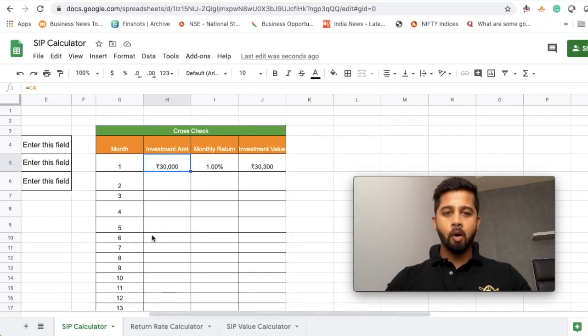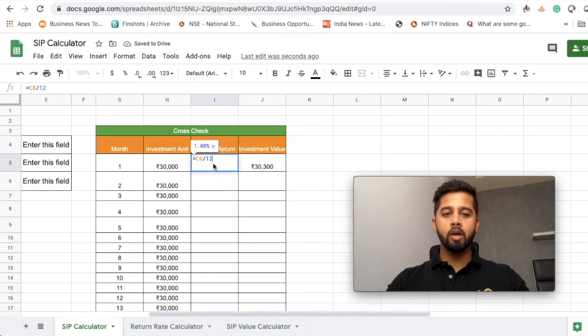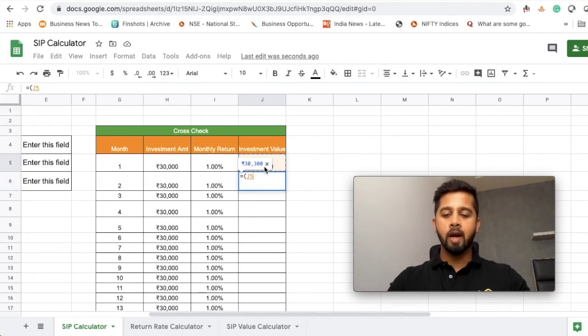Now since your investment amount is same, you need to just copy this data and paste it. For that you need to double click and put $ sign here. Just enter and now just double click on the bottom right corner. Similarly your monthly return would be equal to, just put $ sign here and just double click on the bottom right corner. Now your investment value for next month is equal to your previous month value plus your current month investment multiplied by 1 plus your monthly return, and just close the bracket. Now you just need to double click on the bottom right corner.